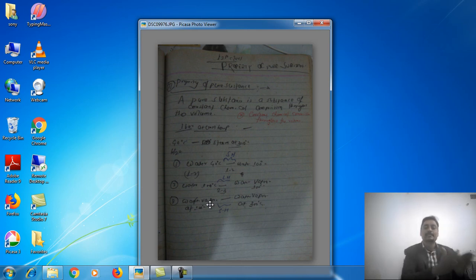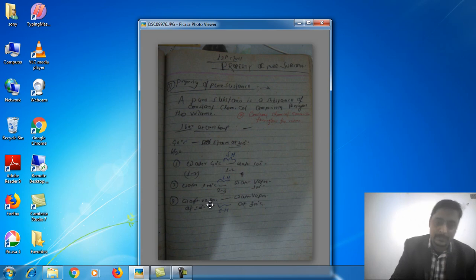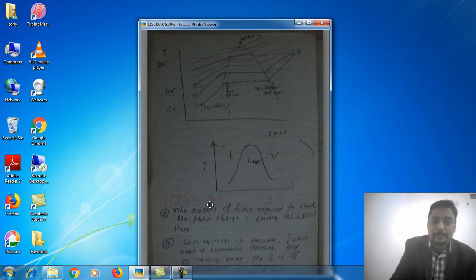First is the sensible heating process and next is the latent heating process. In sensible heating, temperature changes but phase does not change, and in latent heating, phase changes but temperature remains constant. Okay, so this is all about the heating of water from 40 degrees centigrade to 300 degrees centigrade steam, right?